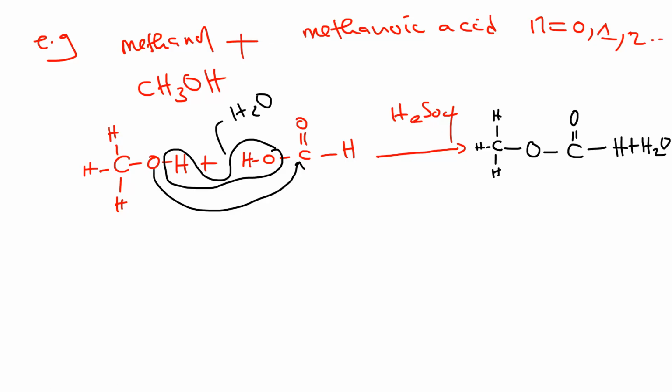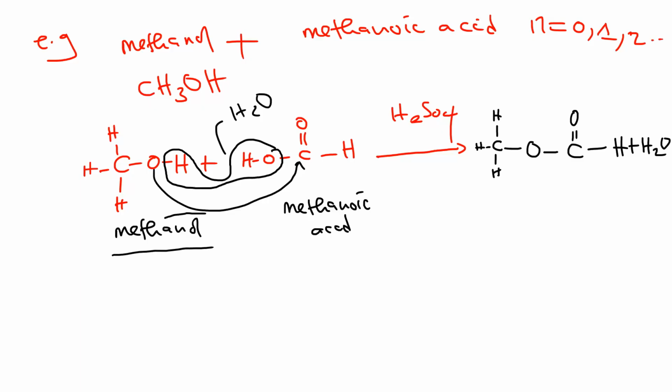What is the name of the ester? So we come back to the naming. This is called methanol, as we know. This is called methanoic acid. This that you are seeing as the ester, the first part comes from the alcohol.